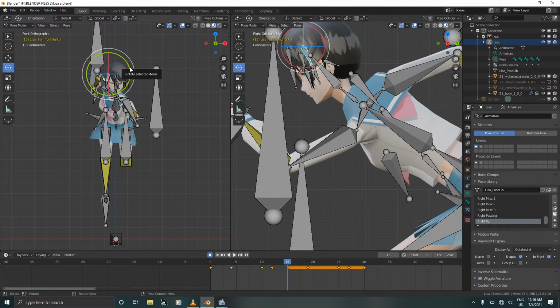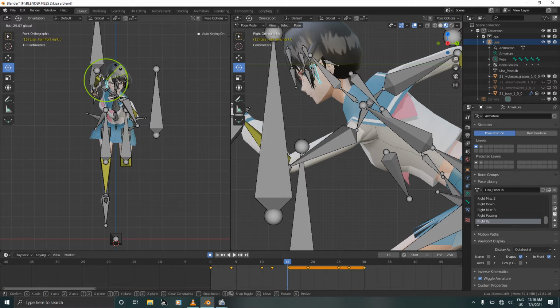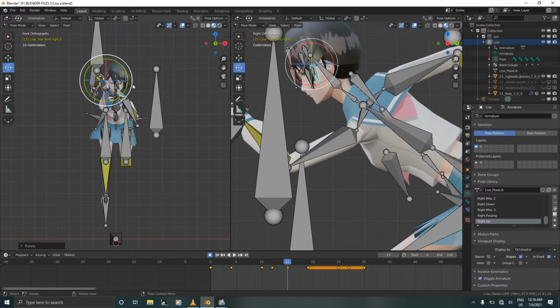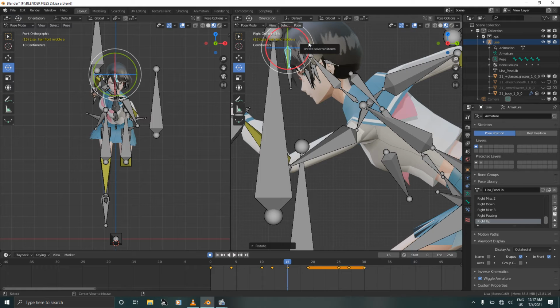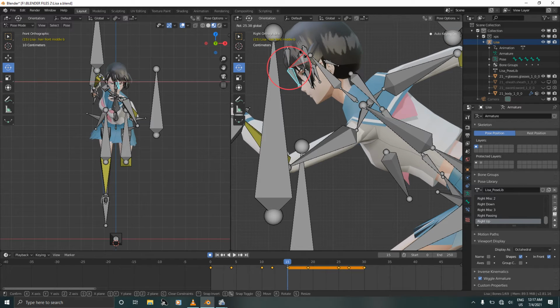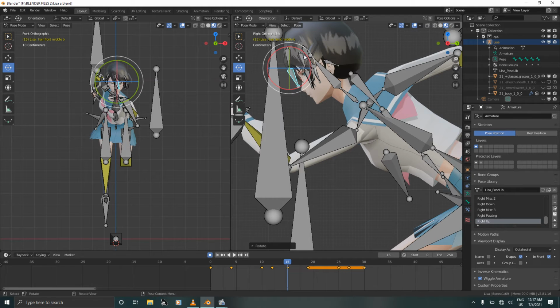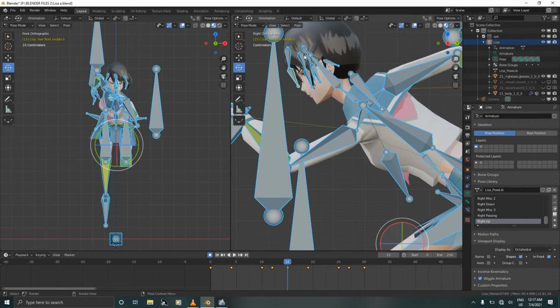Select this other bone, rotate on the Y, deselect, select this other bone, rotate on the Y as well. Deselect, select this other bone, rotate it just like this. Select the other bone and rotate it inside just like this. Select all and press I to confirm.